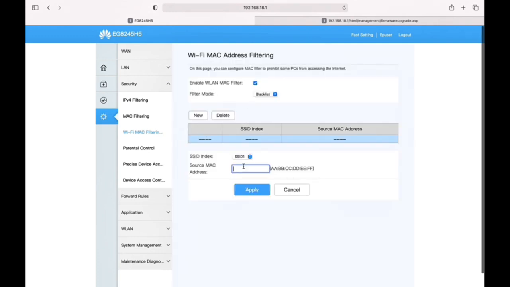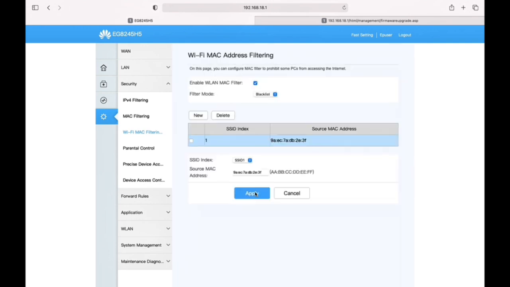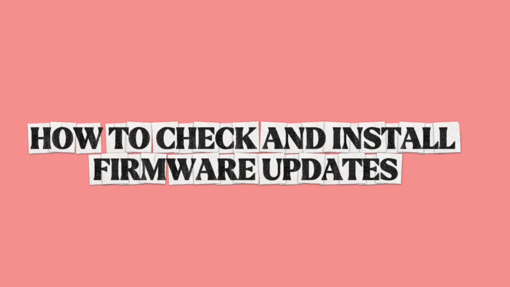Once you have found the MAC address, go back to the MAC address filtering section and enter the MAC address of the device you wish to block. Then click apply or save. Now the selected device can't access your network anymore. This method provides an additional layer of network security by ensuring that only authorized devices can access your network.